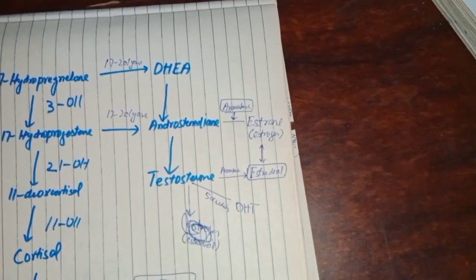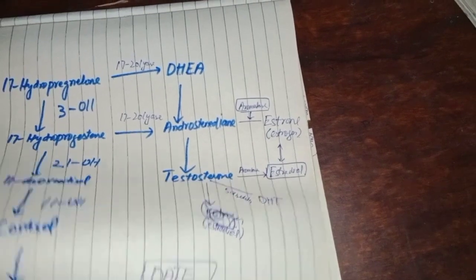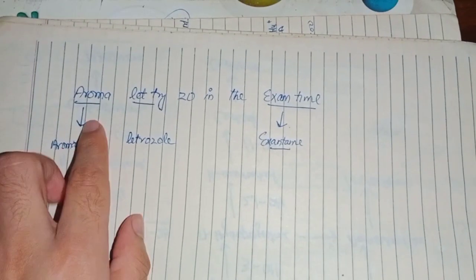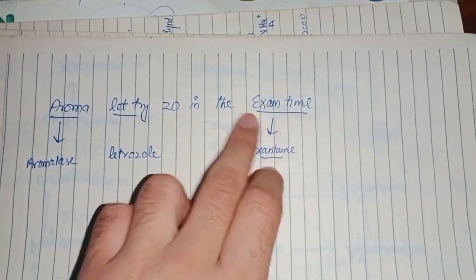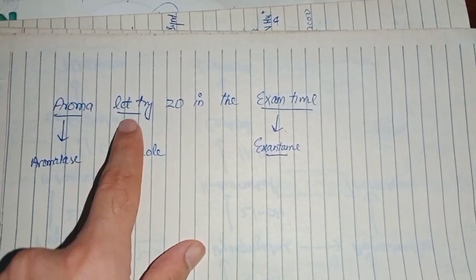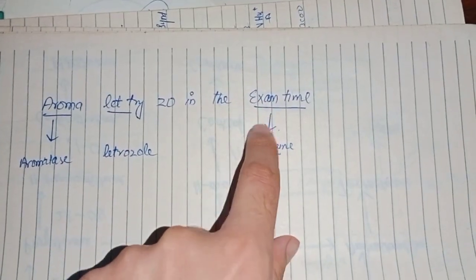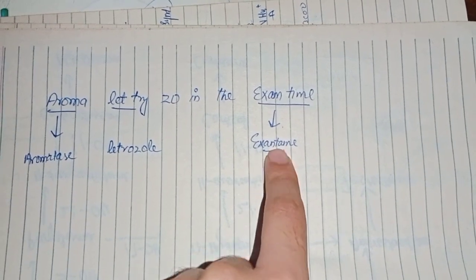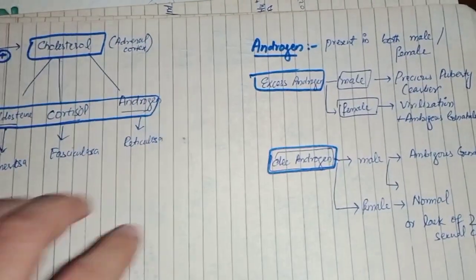So I also have another good mnemonic to remember the aromatase inhibitors, because there are so many MCQs in the Step 1 exam related to these hormone inhibitors. So we have Aroma. Aroma is a girl's name. She is having the exam. So Aroma, let's try zoo in the exam. So aromatase, Aroma will remind you. Aromatase, let's try zoo. Letrozole. Let's try zoo, Letrozole, in the exam time. So this will remind you of the aromatase inhibitors, and you have to remember this because there are so many MCQs in Step 1 from this pathway.